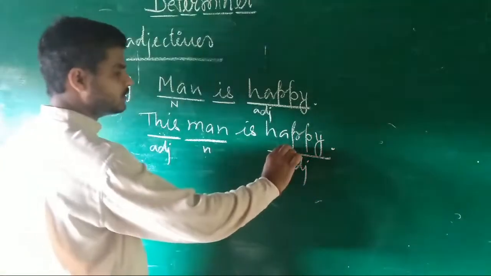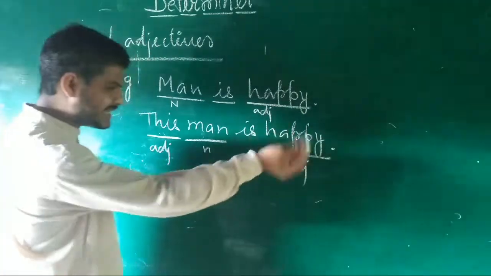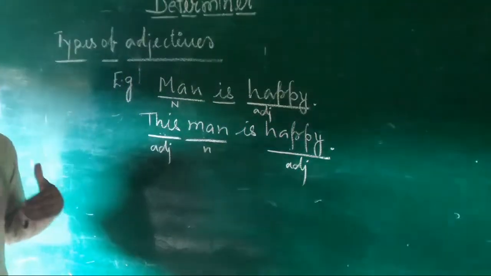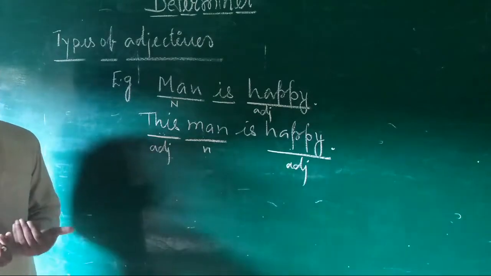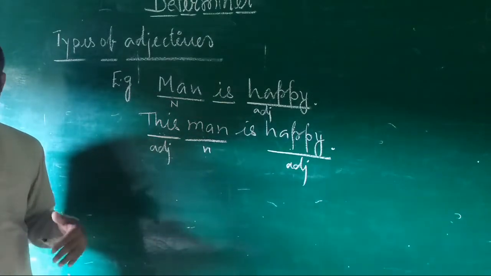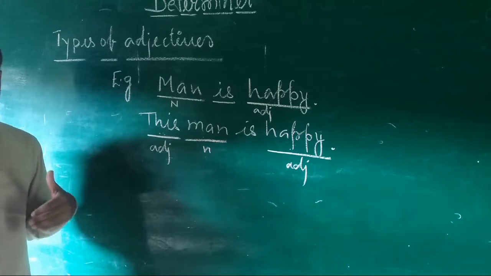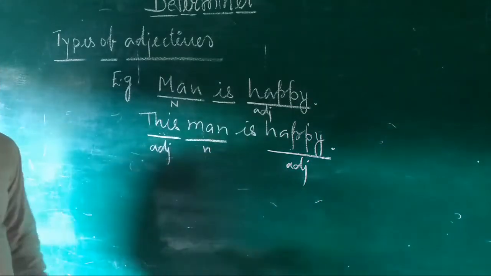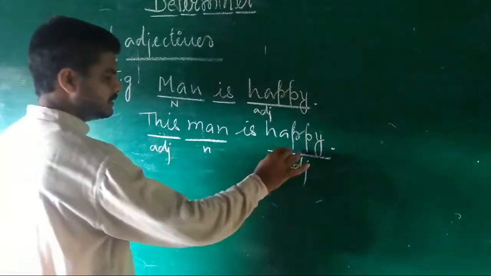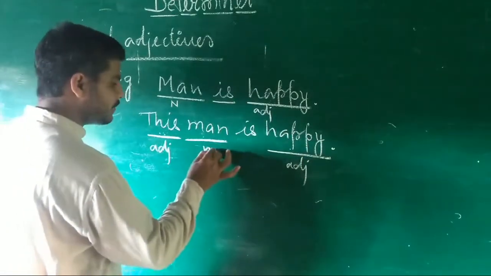Students, this word happy is describing the man, how the man is, what type of man he is. Happy, how the man is, what is the condition of his mental state. Happy. It means this adjective is describing the noun.